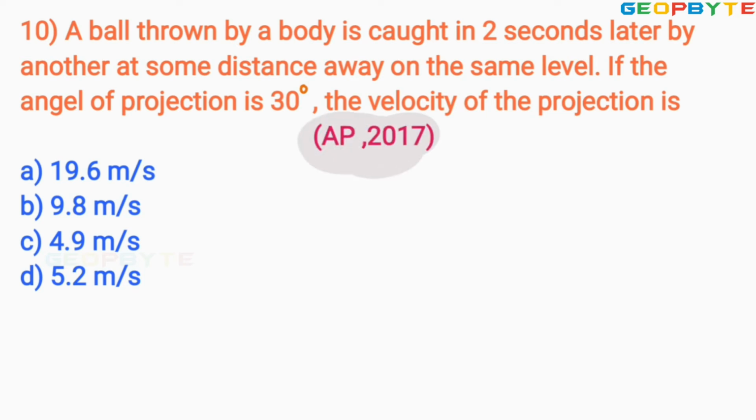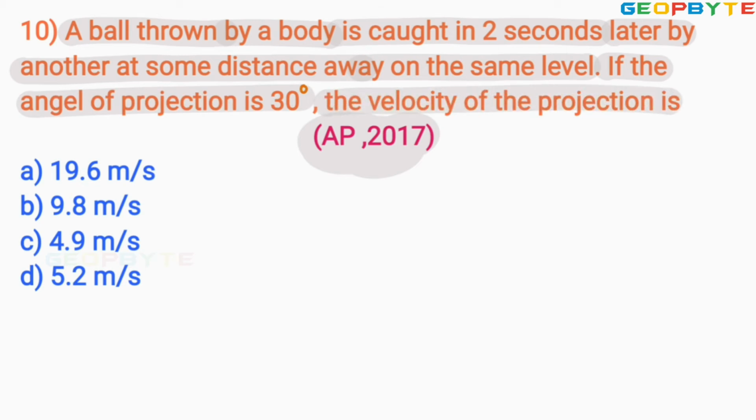Look at the problem. A ball thrown by a body is caught in 2 seconds later by another at some distance away on the same level. If the angle of projection is 30 degrees, the velocity of projection is? Here the angle of projection theta is given as 30 degrees and the time t equals 2 seconds. I can say this is the time of flight